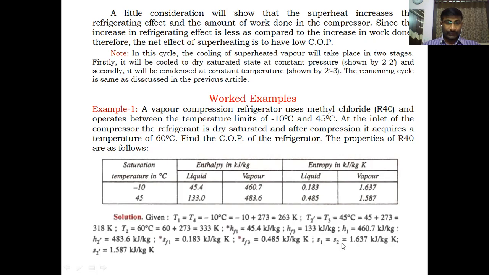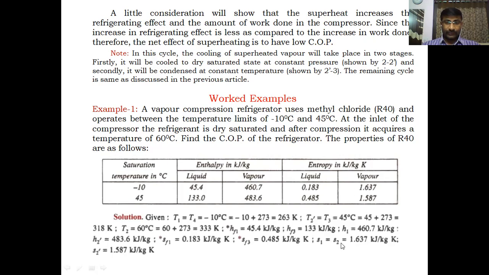S1 and S2, the entropies, are equal. S1 is the entropy of vapor because point 1 is on the saturation line. It is given in the problem that the refrigerant at the compressor inlet is dry saturated. That means point 1 is on the saturation line. Therefore, we can take the S1 value directly from the data.